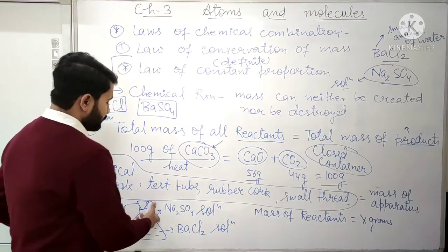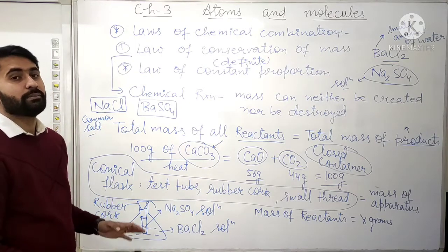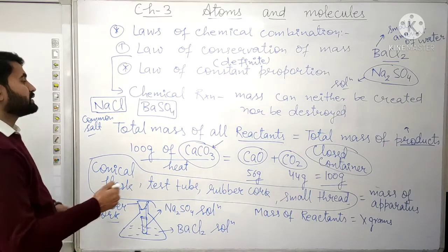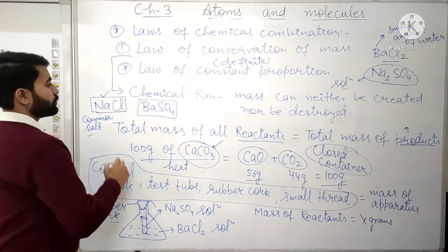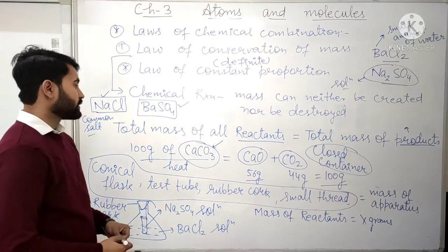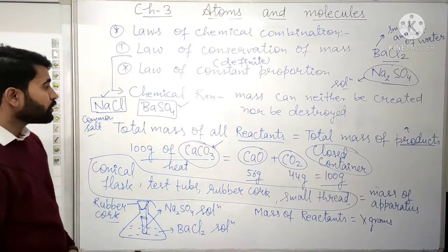After the formation of the new substances, they are known as products. The new substances formed here, sodium chloride and barium sulfate, are both the products. Now after the formation of the products, what will we do?